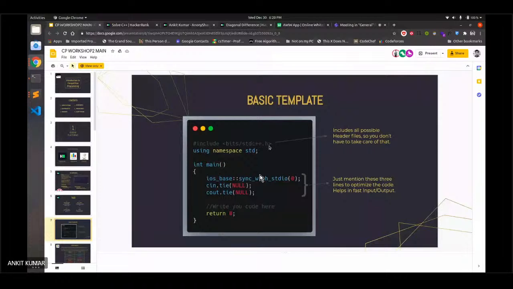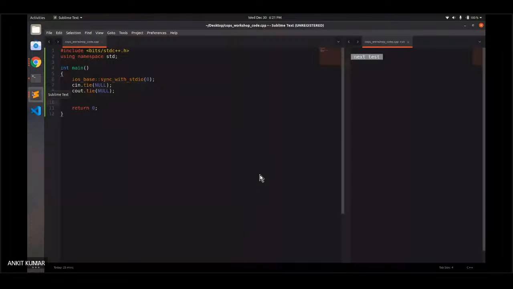And then the basic int main. These three lines are used for optimizing the code. Basically, this helps in fast input and output. This is a basic template which everyone follows. You just have to write these lines, and the actual code which you have to implement, you should write just below this line or just replace it. So let's move to the code. Let me increase the size.